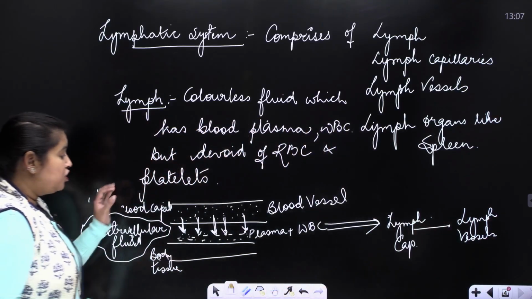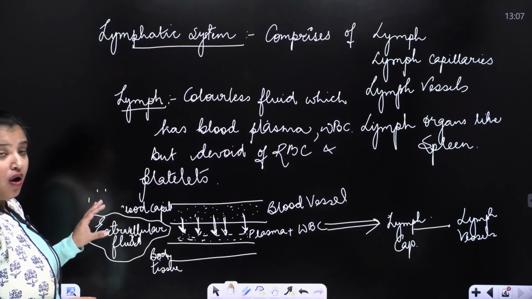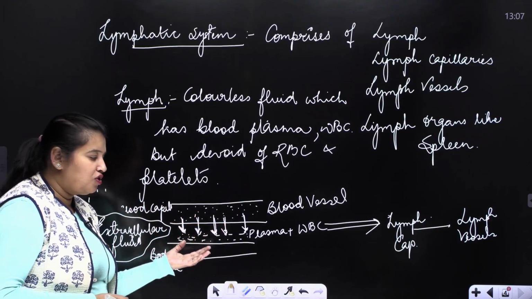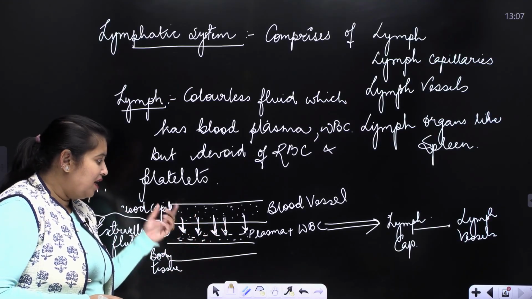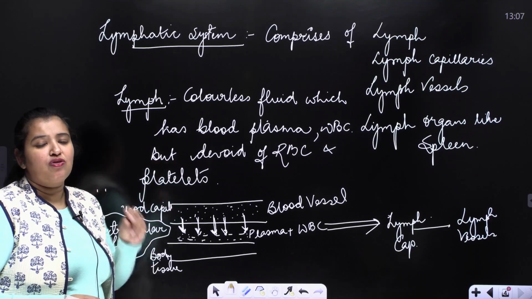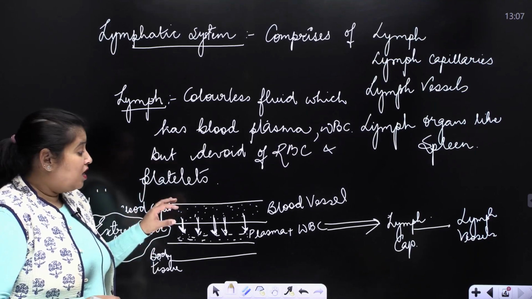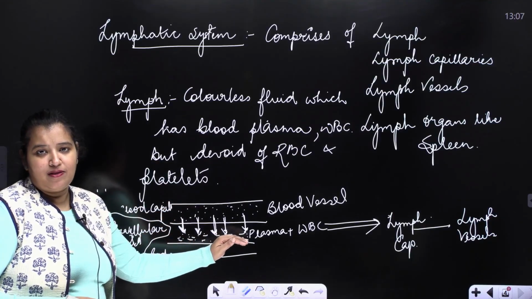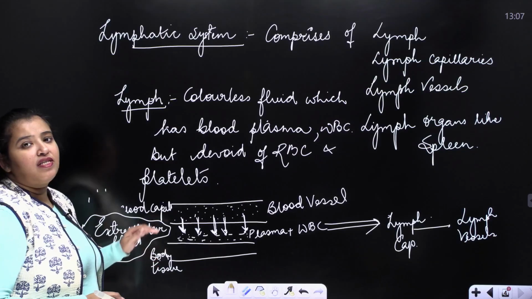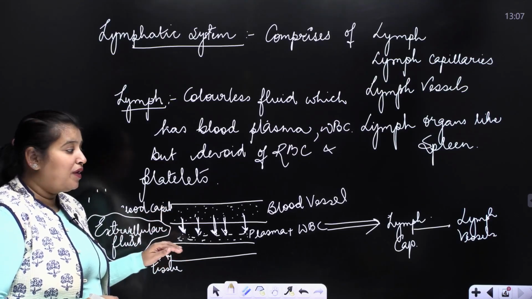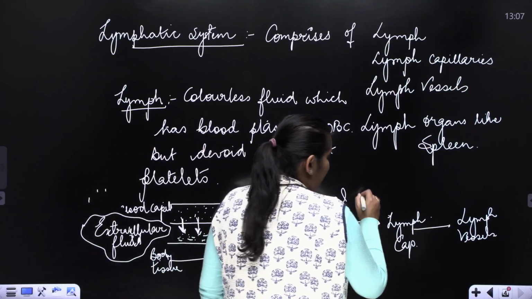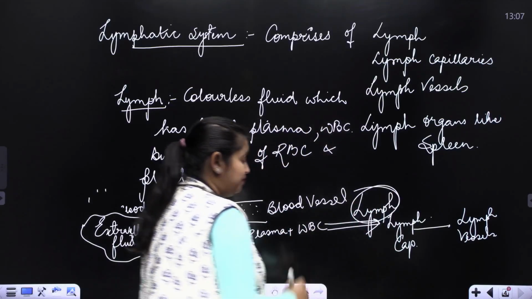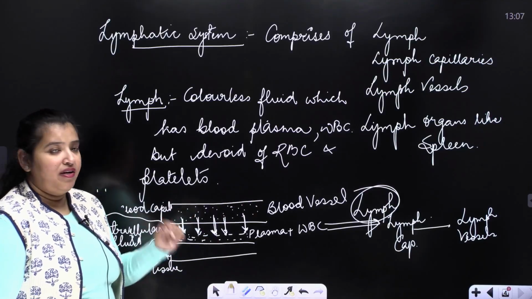So this is how lymph is produced. The blood capillaries have blood in them. They reach the body tissues. In between, they have the extracellular space. A part of the blood oozes out from the walls of the capillary into the space, and this becomes the extracellular fluid. When the extracellular fluid enters the lymph capillary, it forms the lymph, and then it enters the lymph vessels.